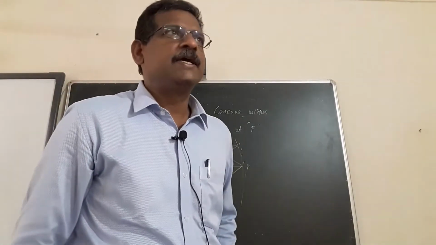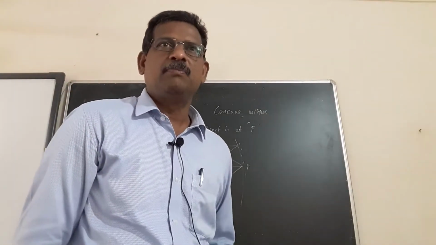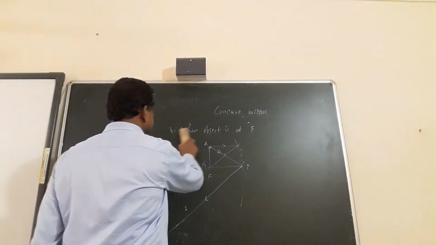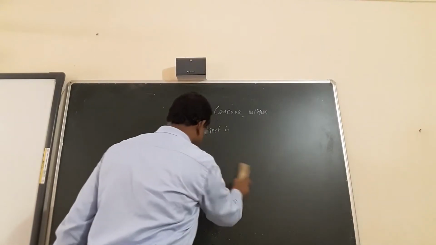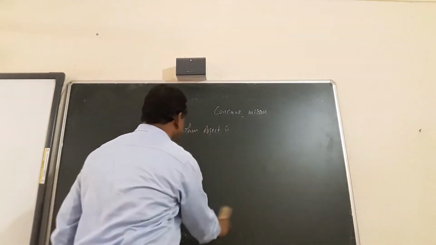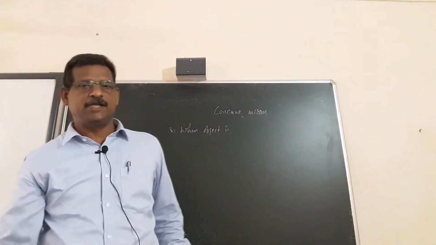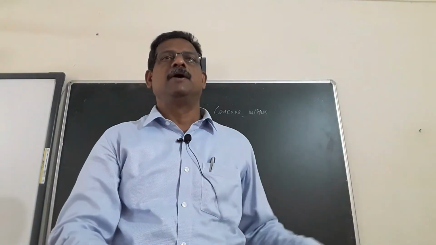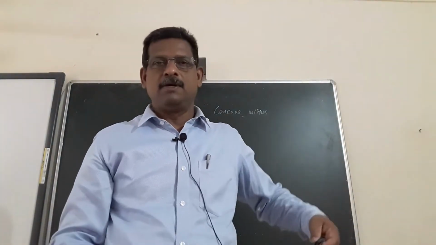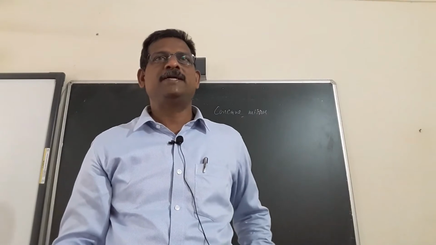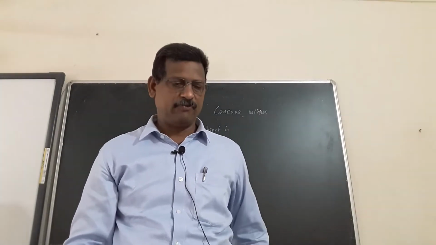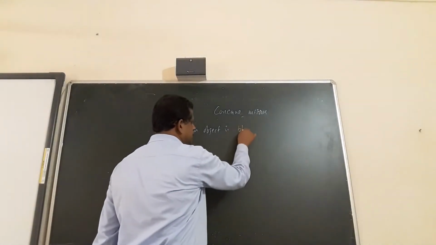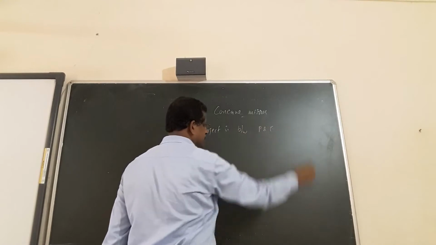That is when the object is again coming closer, between pole and focus. This is the most important. Up to this much condition, we are getting a real image. Now we will not get a real image, we will get a virtual image. So when the object is between pole and focus, a virtual image is formed. Object is between pole and focus.